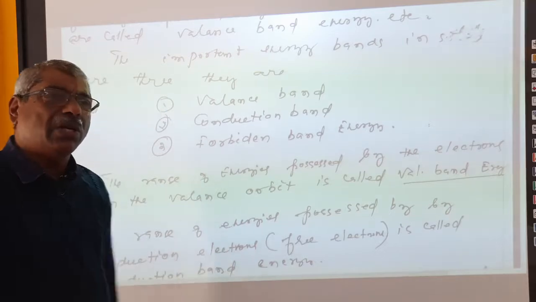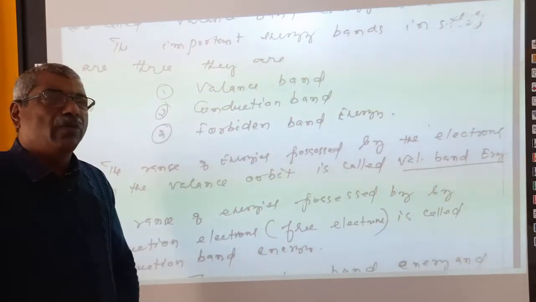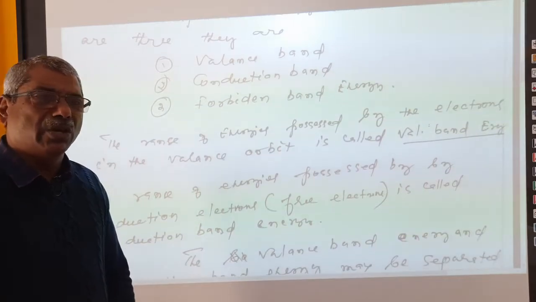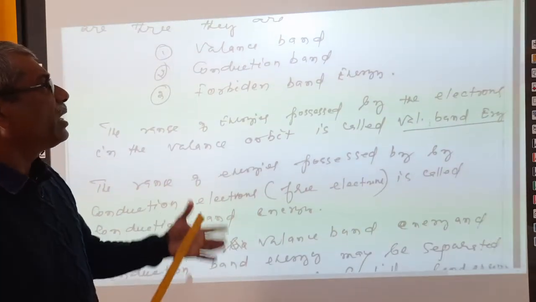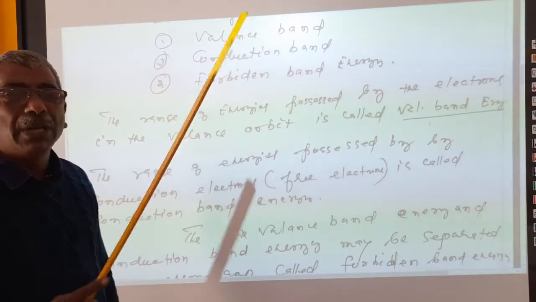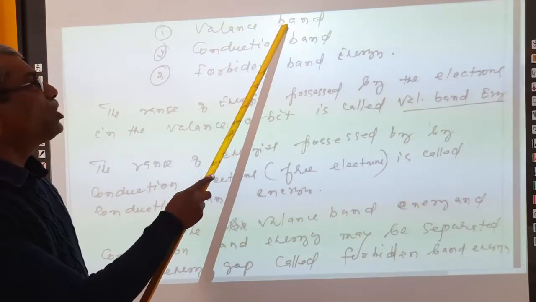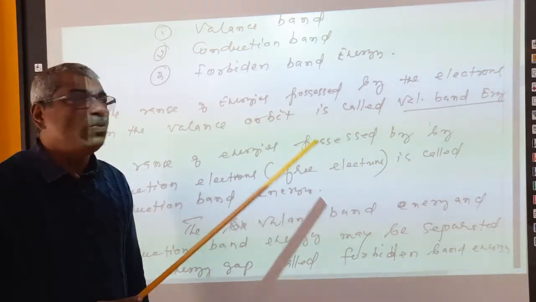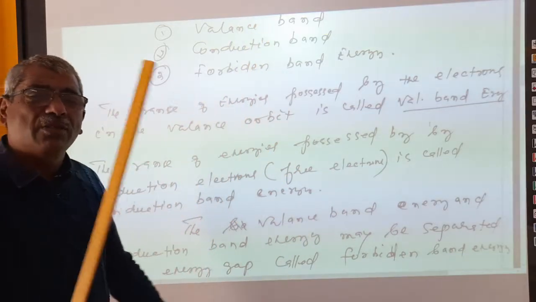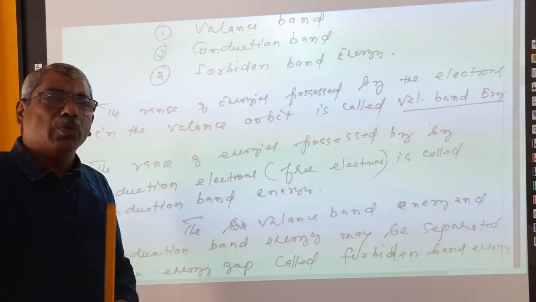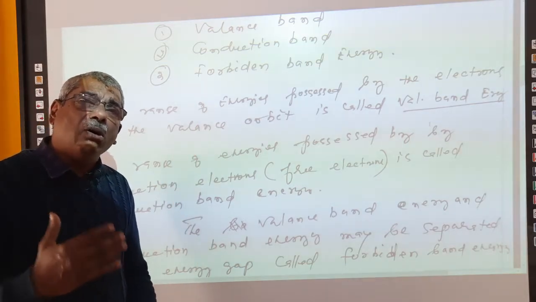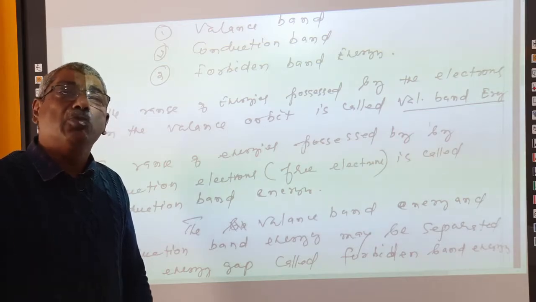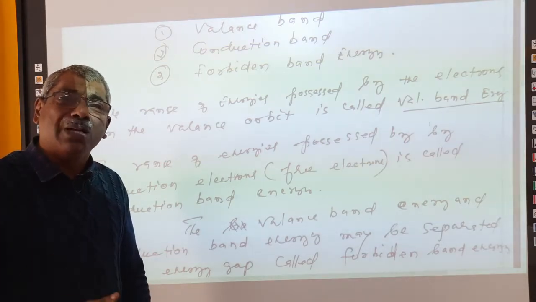So when we compare different materials, just like conductors, insulators, and semiconductors, we have to consider at least three important energy bands. One is called valence band, the other is called conduction band, and the other is called forbidden band energy. We will start with valence band only. What is valence band energy? Valence band energy is the range of energies possessed by electrons present in the valence band. Valence means the last orbit of an atom, right?